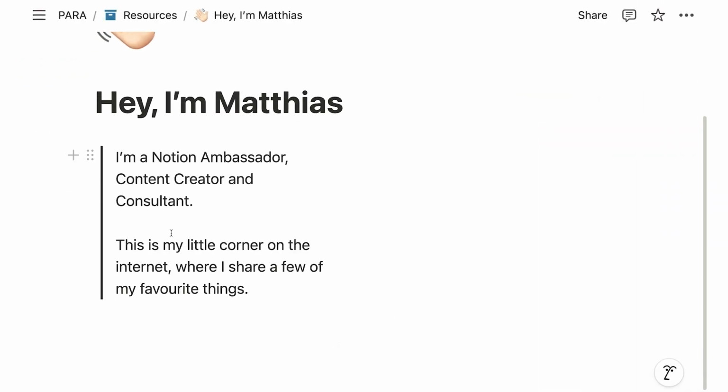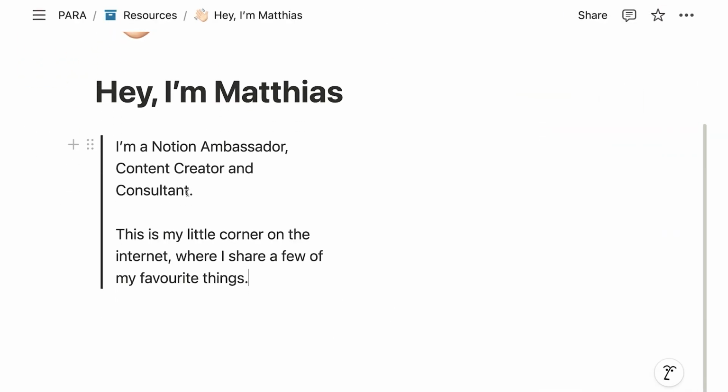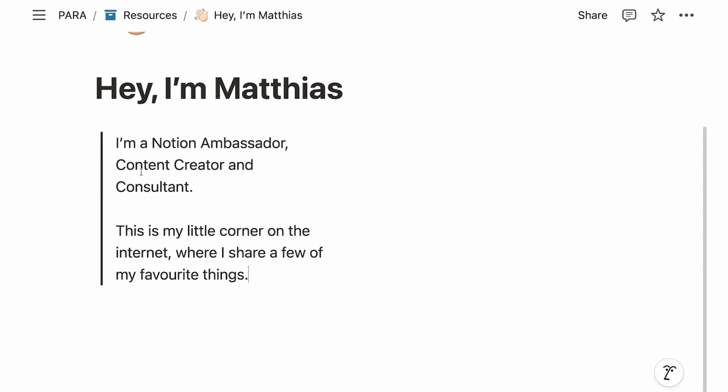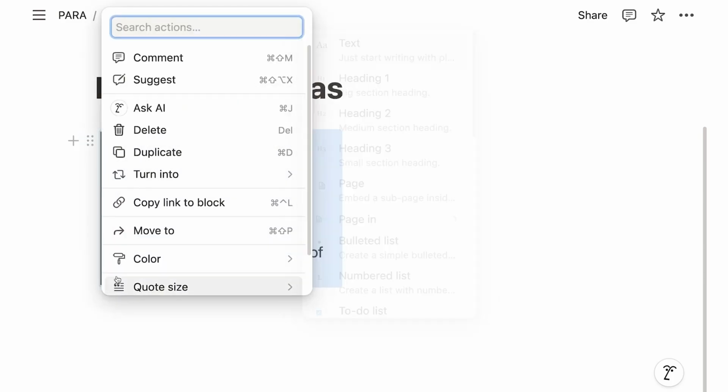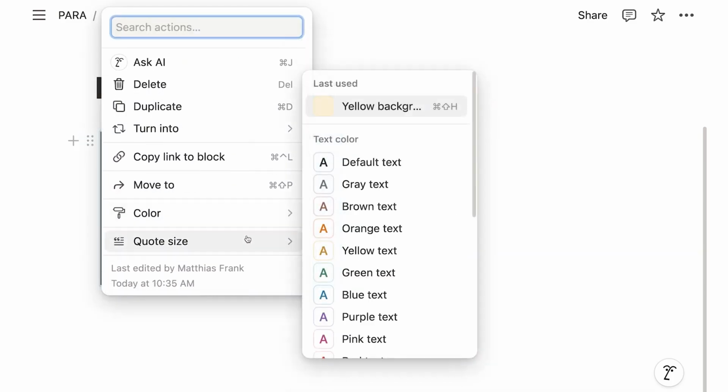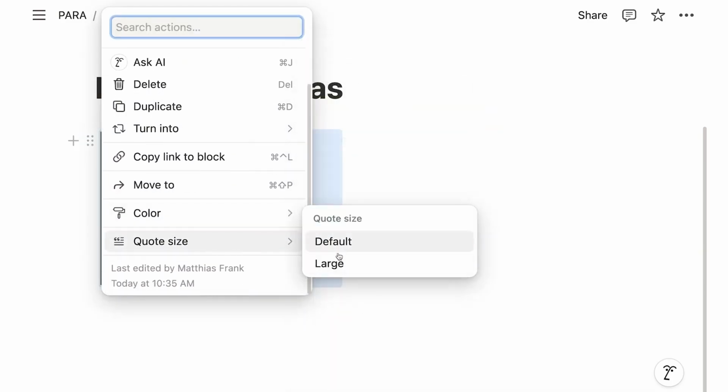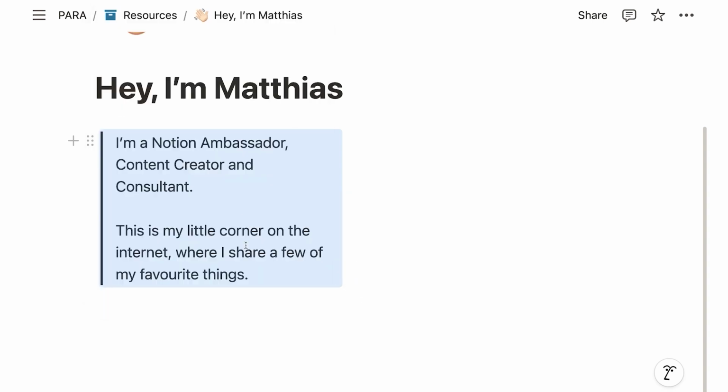One thing that I haven't shared yet, but which is a great opportunity to do it now, is if you click on the 6 dots, you also see the options for the block. Different blocks in Notion have different options, so it will differ whether you click on a normal paragraph or, in this case, a quote block. So it's always a good idea to check out what you can do. So let's click here, and then let's scroll down. We see here, this is the contextualized option, the quote size. And we can change it between default and large. So I can make this a bit bigger or smaller depending on what I like.